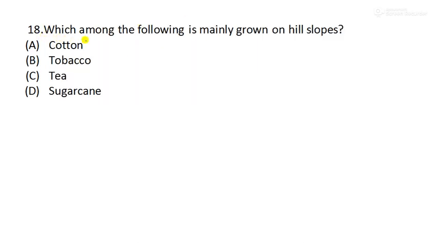Moving to the next question: which among the following is mainly grown on hill slopes, in hilly areas, like Assam and West Bengal? You might have seen it in movies. It is tea, because the other crops are not grown on hill slopes. Mainly the crop grown there is tea. So option C is the right answer.